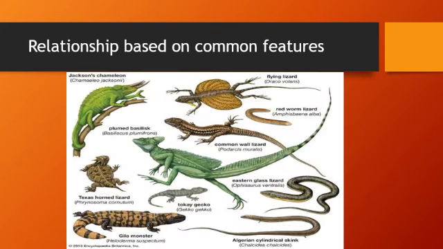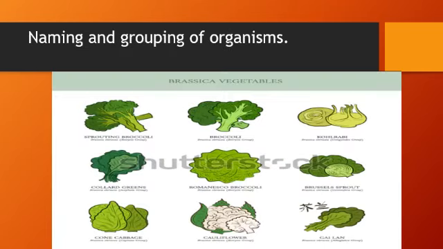Next is to express relationships based on common features. In the given picture, all organisms are kept in the same group, that is reptiles, because they all crawl on their belly and have similarities in their structures. Last is to name and place the organisms in a proper group. After organisms are placed in a proper group, they are named according to the group they are placed in. Like in the given picture, all the vegetables belong to Brassica group and they are named likewise.